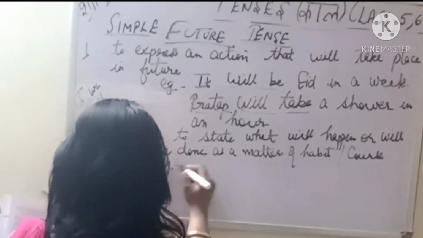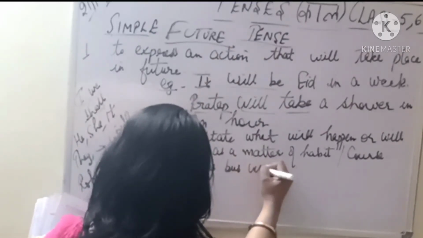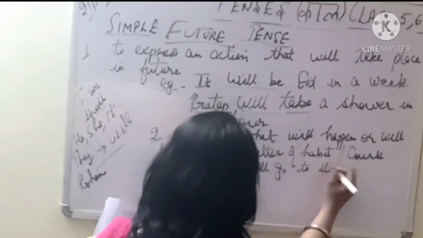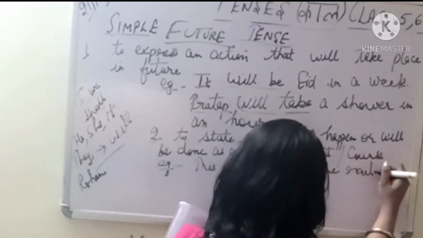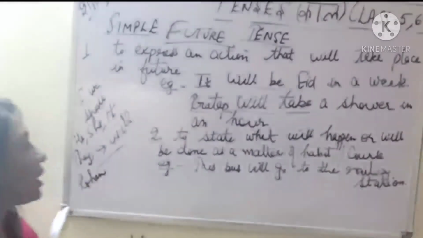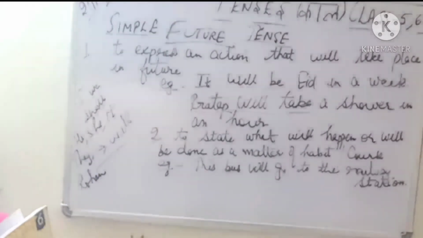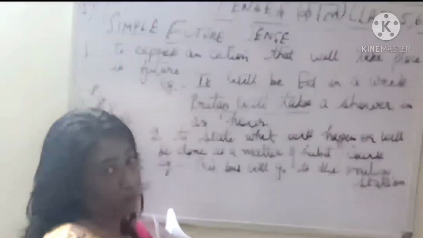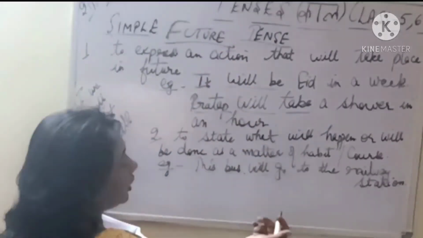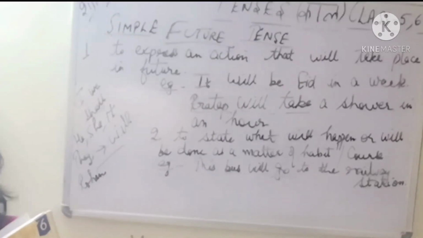This bus will go to the railway station. Now see, this determiner, this, that, you can say demonstrative pronouns also we have done. Then bus, obviously a noun. Will, future tense है तो लगाएंगे ही लगाएंगे, हमारा मॉडल है. Will, go now, go, went, gone. एक्चुअल जो काम हो रहा है वो किस चीज़ का हो रहा है, जाने का हो रहा है. तो हमारा एक्शन वर्ड, हमारा वर्ब यहाँ पे क्या यूज हुआ है, go.